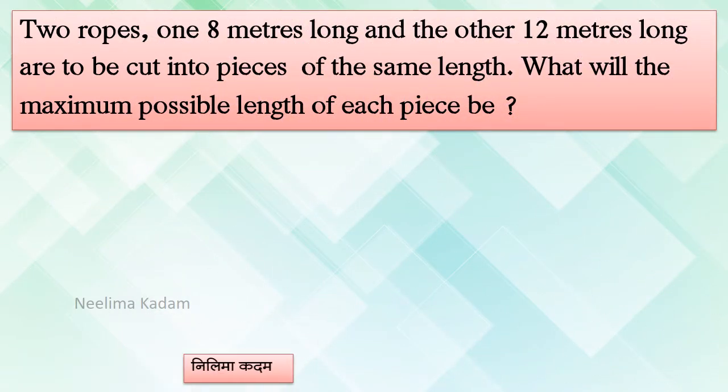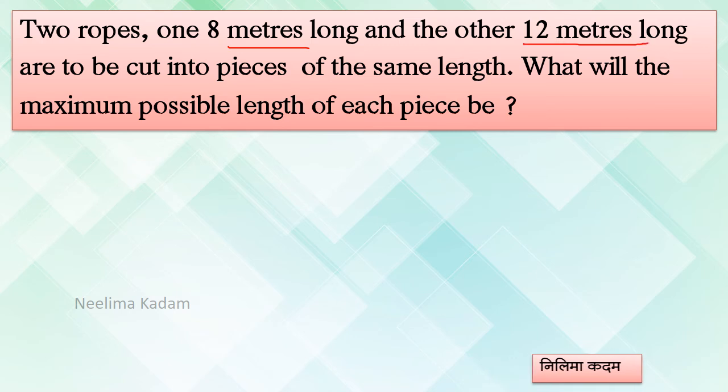Two ropes, one 8 meter long and the other 12 meter long, are to be cut into pieces of the same length. What will be the maximum possible length? Again, the word maximum is there, means blindly you can go for HCF. Maximum possible length of each piece, so you have to find out the HCF. Okay, so which numbers? 8 and 12. Let's go for it.